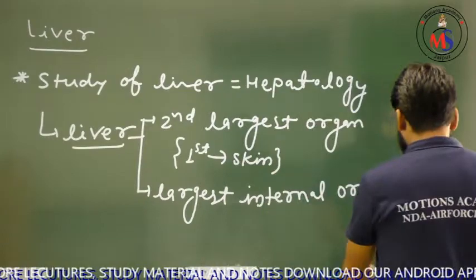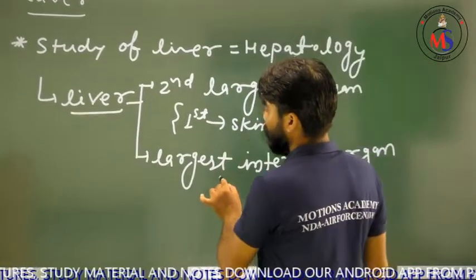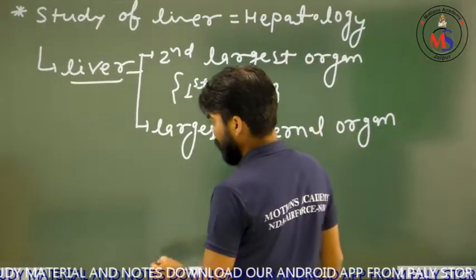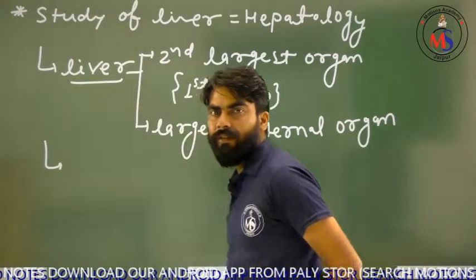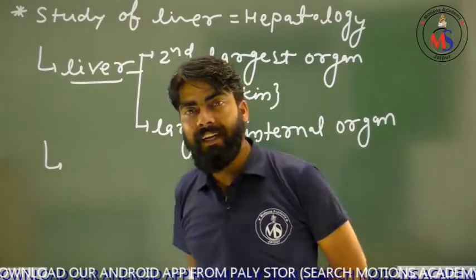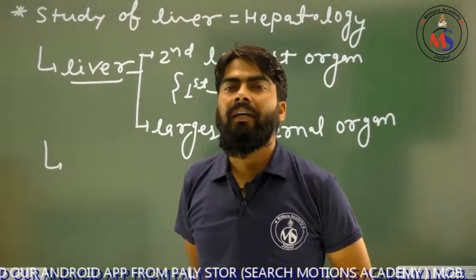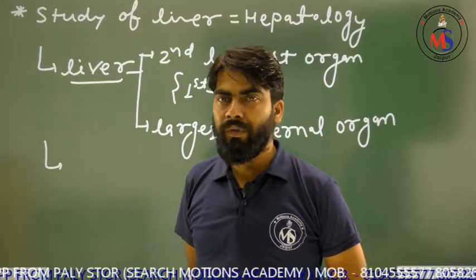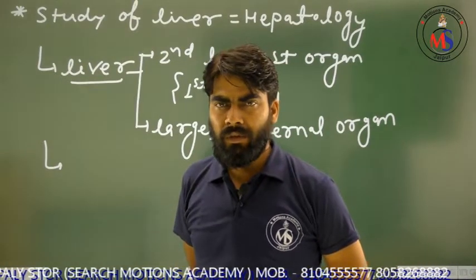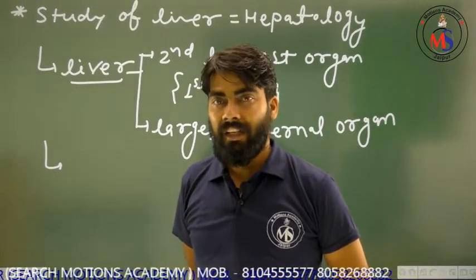Friends, one more thing that will be discussed about the liver is what? You know, the liver is a gland. What do you mean by gland? A gland is a group of cells which secretes something, a fluid. That may be hormones, that may be enzymes.